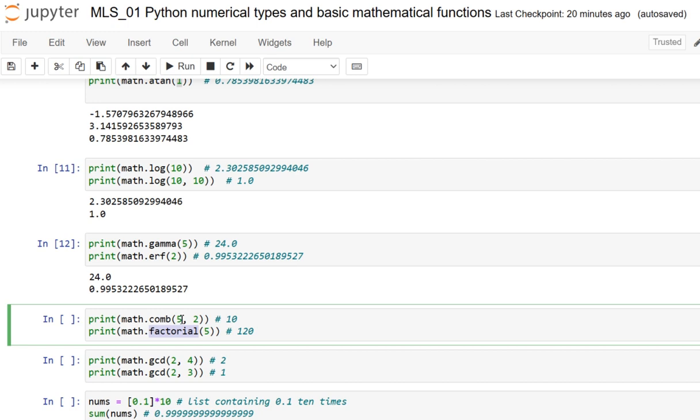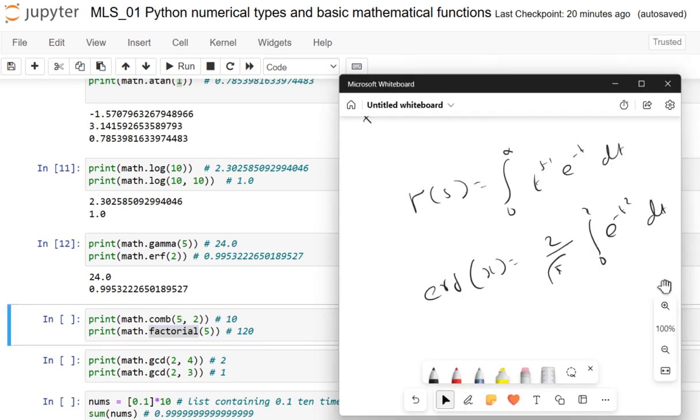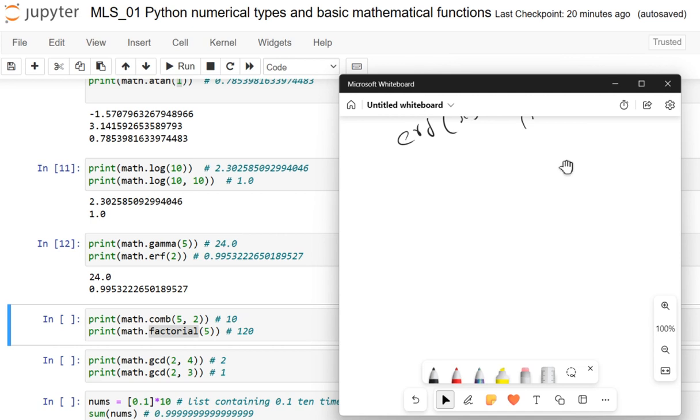For example, picking 1 then 2 is the same as picking 2 then 1. I show it here by specifying comb with n comma k.